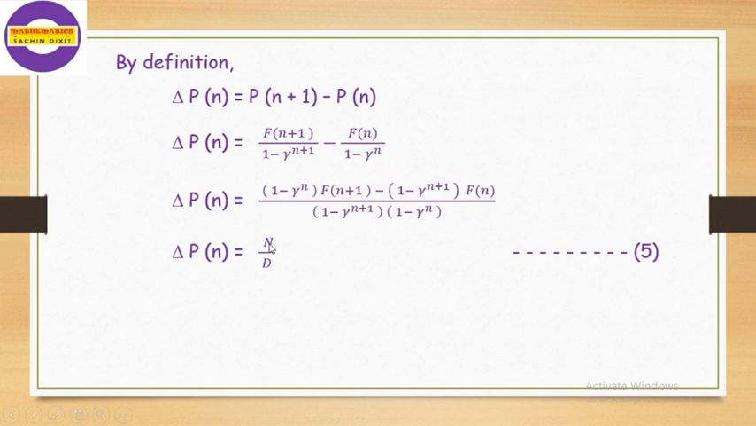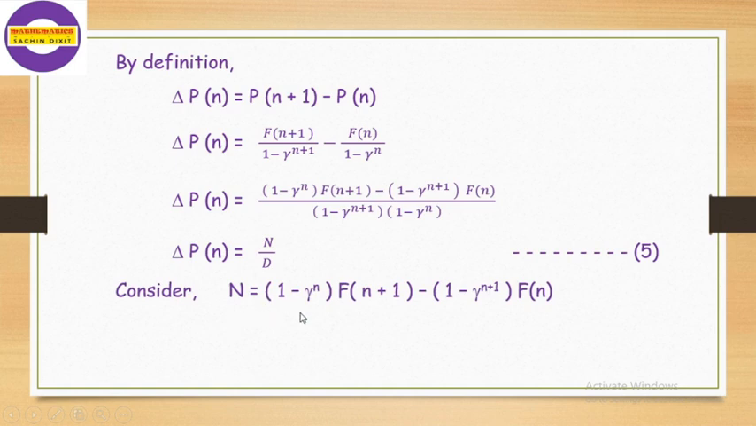For simplification, we denote this numerator by N and this denominator by D. We take the denominator as it is, but we have to simplify the numerator of this expression. We call this equation number 5. Please note down this expression, because the denominator remains as it is and we just change the numerator. We have to simplify this numerator as follows. For that, we consider N is equal to 1 minus gamma raised to n times F of n plus 1, minus 1 minus gamma raised to n plus 1 times F of n.